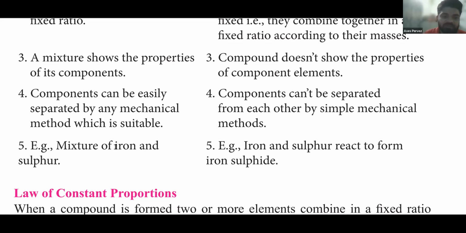So if, for example, a mixture of iron and sulfur is mixed together, it will be considered a mixture. That's just mixing an iron nail with sulfur. But if you heat the mixture of iron and sulfur, then they will form a compound. If you heat it, iron and sulfur react to form iron sulfide. So iron sulfide is a compound. Okay, got it? Yes, sir.